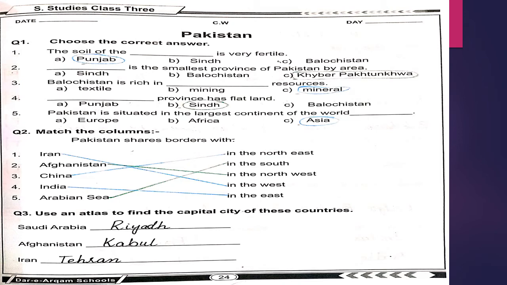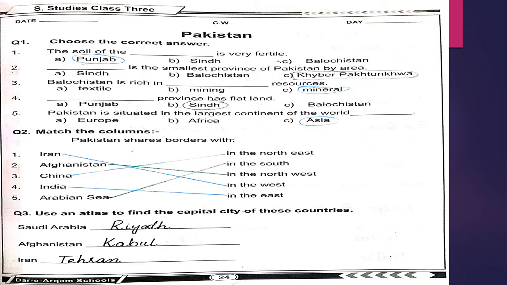Next is question number 2. Match the columns. Pakistan shares borders with number 1, Iran, and the matching would be done with in the west. Iran in the west, Afghanistan in the northwest, China in the northeast, India in the east, and Arabian Sea in the south.